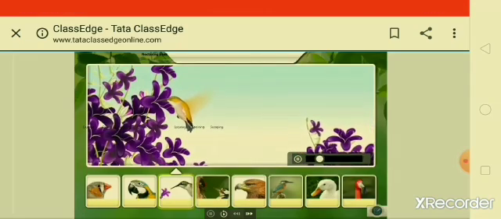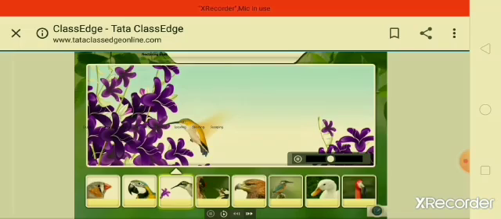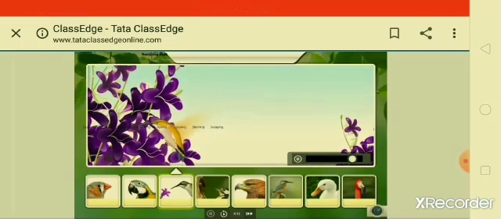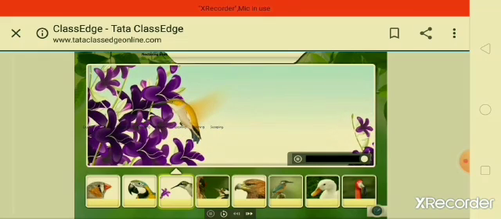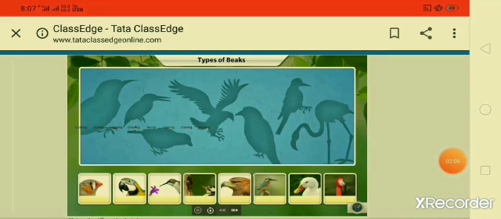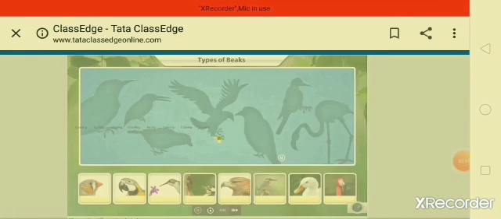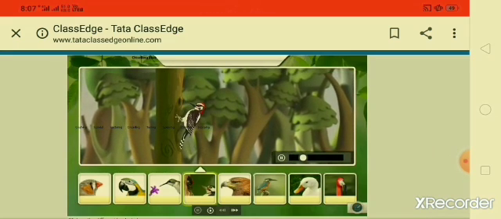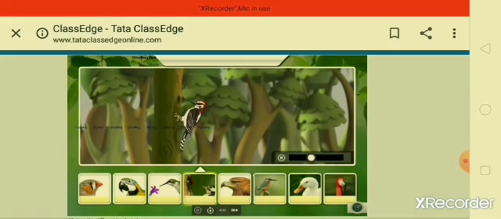Some birds suck nectar from flowers. They use their long tubular beaks like a drinking straw. A chiseling beak is strong, pointed and chisel-like in shape.